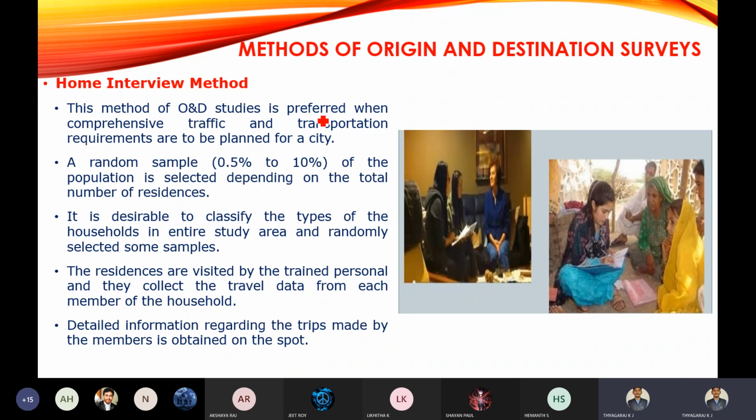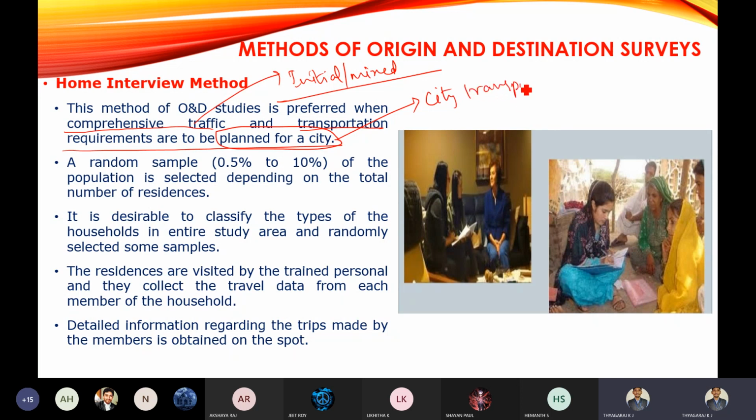So this method of OD study is preferred when comprehensive traffic and transport requirements are to be planned for a city. This method will be helpful when there is mixed traffic. Initial or mixed traffic is there, means there you can adopt this home interview method. You can't interview the vehicles by stopping the vehicles on the road. And whenever you are planning transportation for a city, there you can go for this home interview technique.